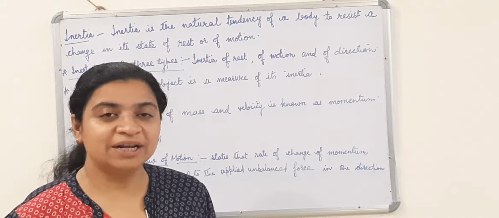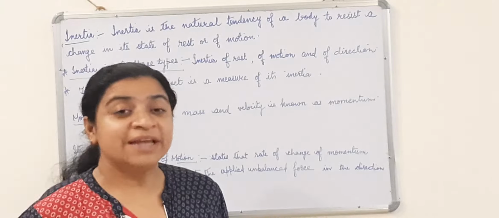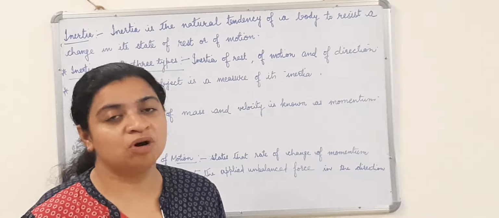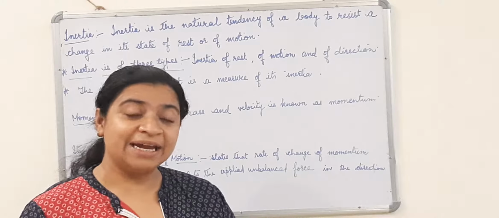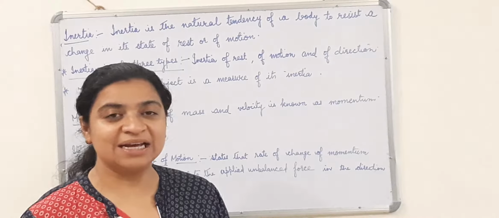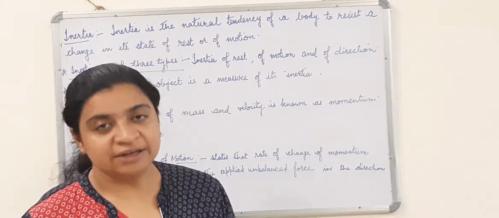It does not want its state of rest or motion to be changed. That property of an object to retain its same state as it is, is known as inertia.